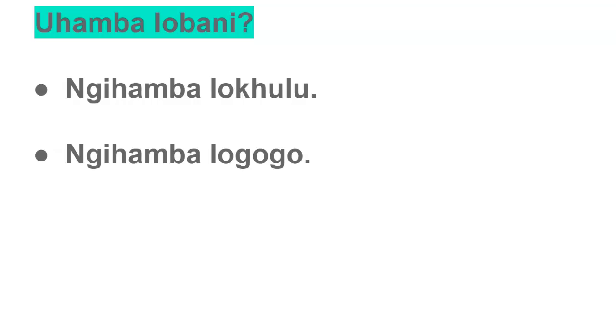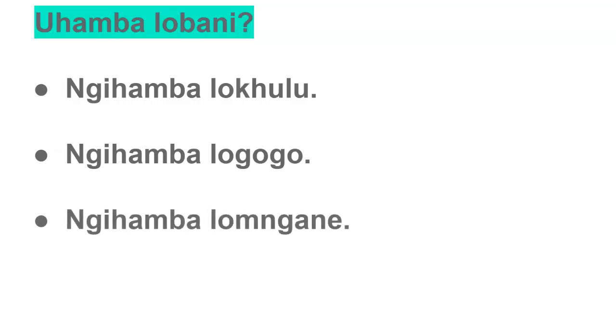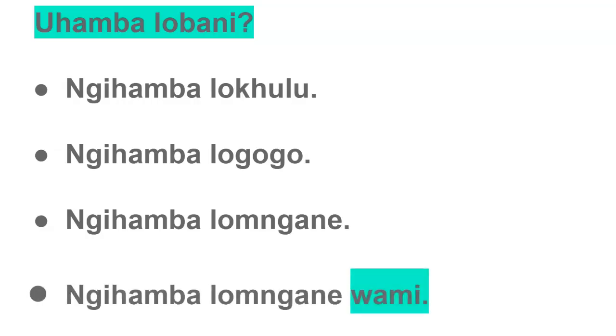I'm walking with a friend: Ngihamba lo mngane. Angitsho. What if you wanted to say I'm walking with my friend? What does it become? Ngihamba lo mngane wami. Perfect. Wami is what signifies mine, right? Umngane, a friend. Umngane wami, my friend.